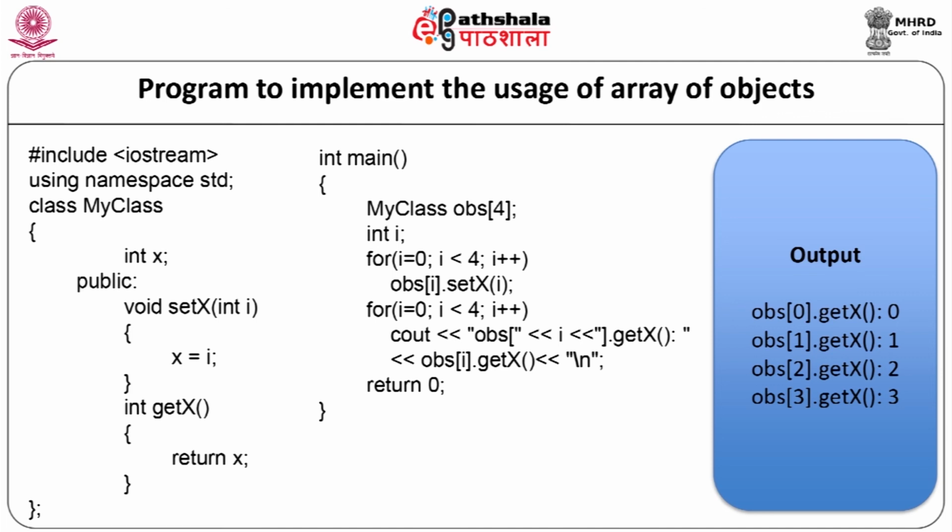For i equal to 0, i less than 4, i plus plus, cout obj i dot get x is equal to obj i dot get x, return 0 and the main program will end. When the above program is compiled and executed, it will produce the result as obj0 dot get x 0, obj1 dot get x 1, obj2 dot get x 2, obj3 dot get x 3.